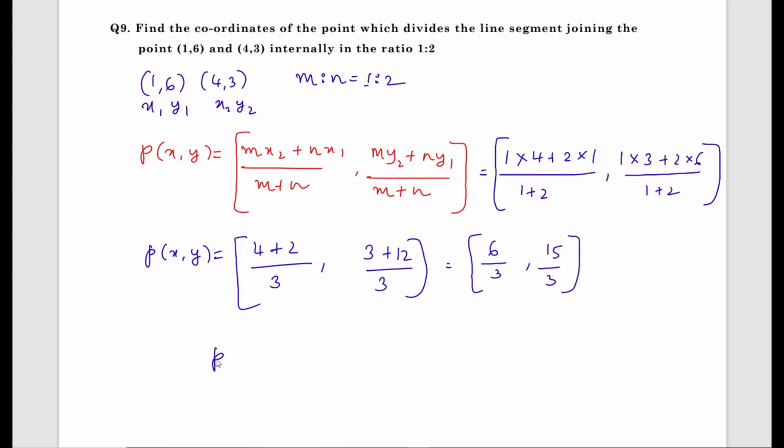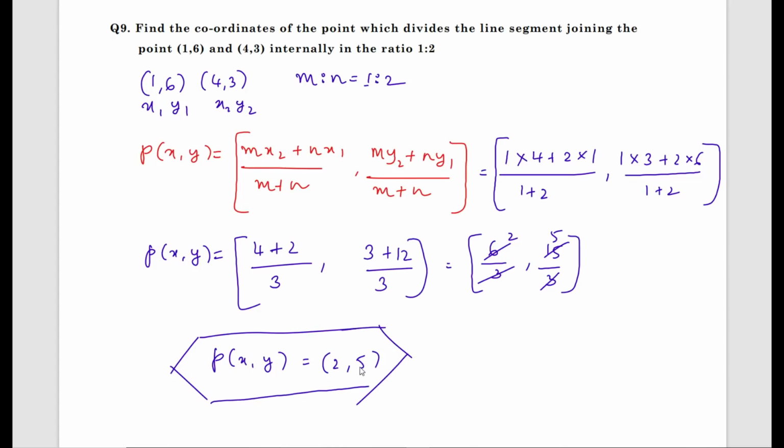What you get? 3 2s are 6, 3 5s are 15. What you get is 2 comma 5. The coordinates of the point P of x comma y is 2 comma 5.